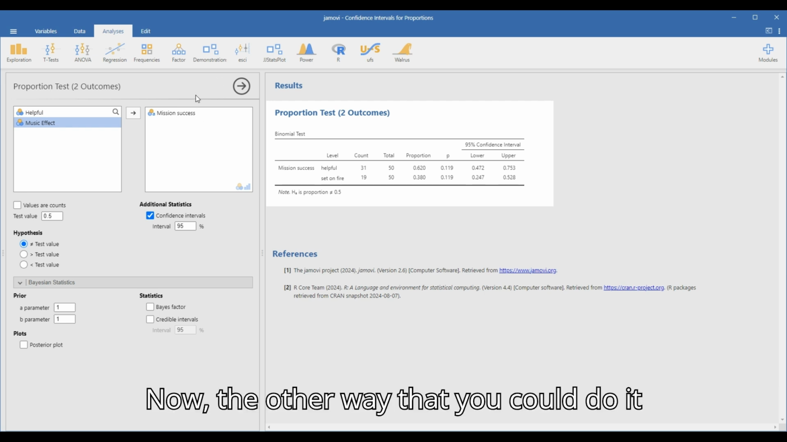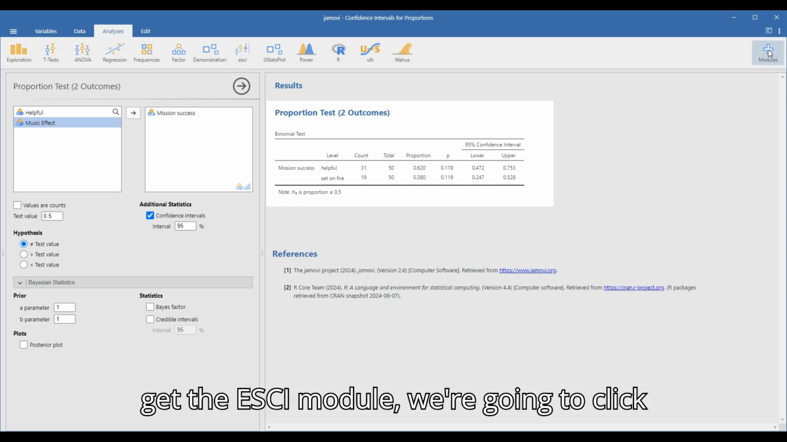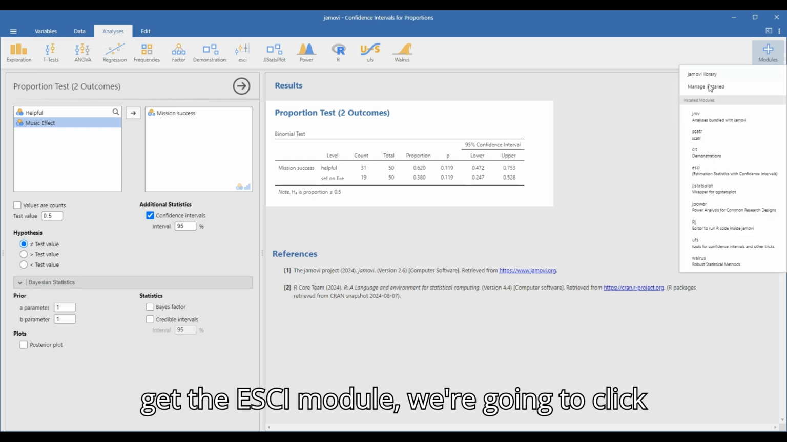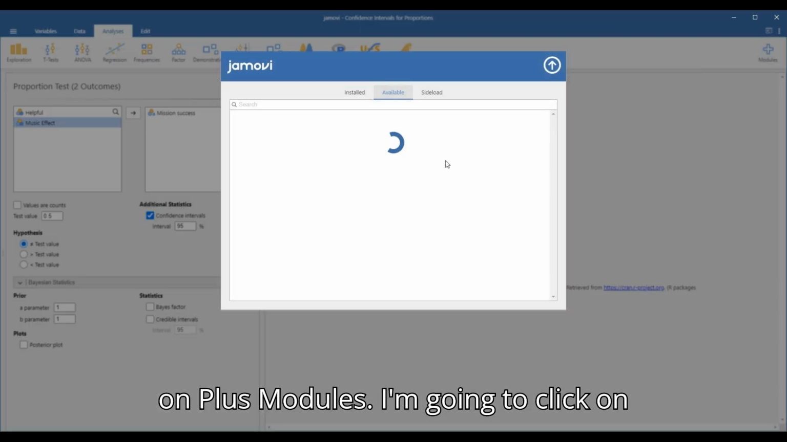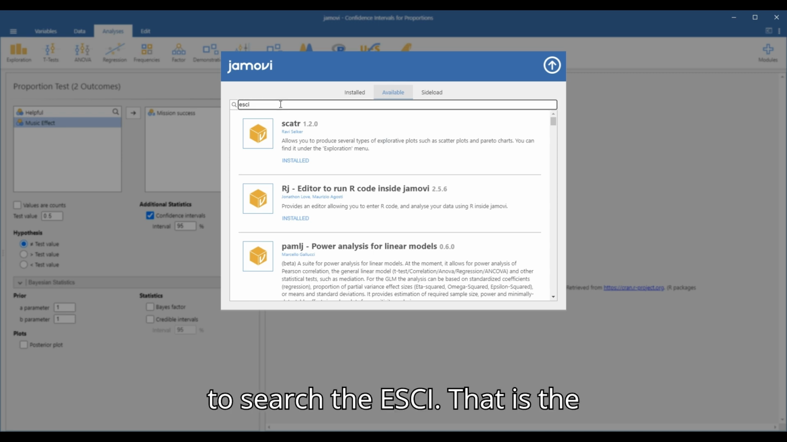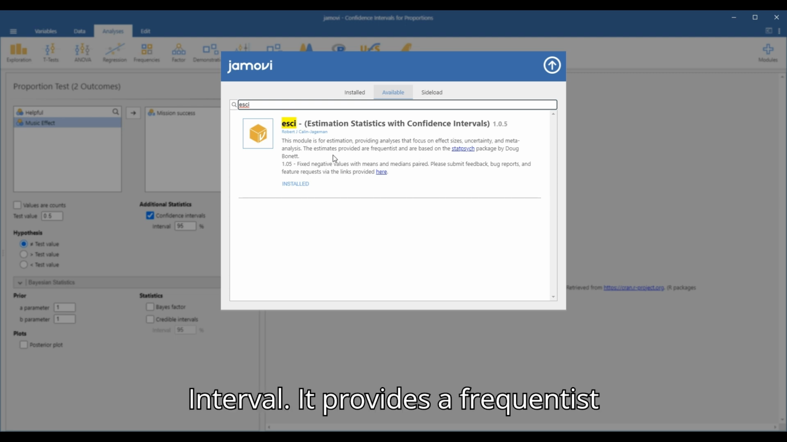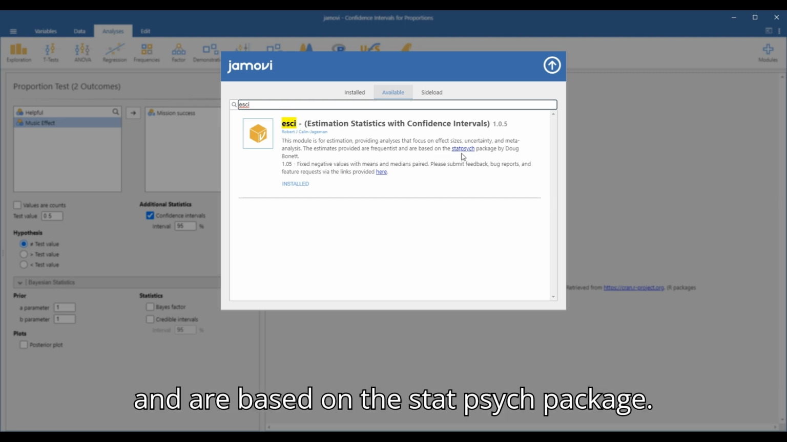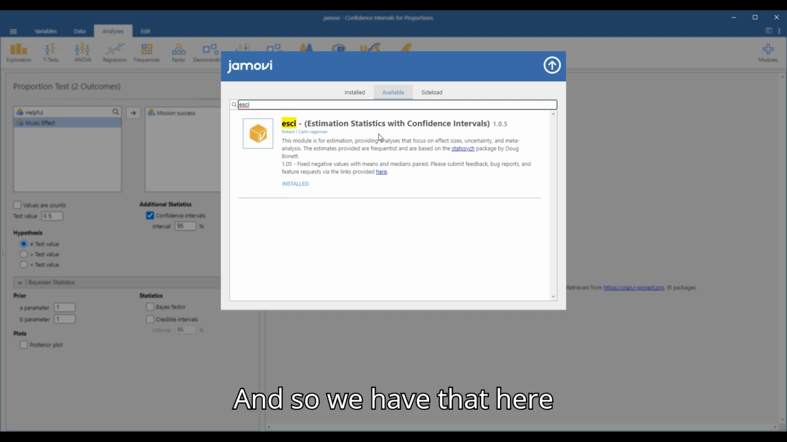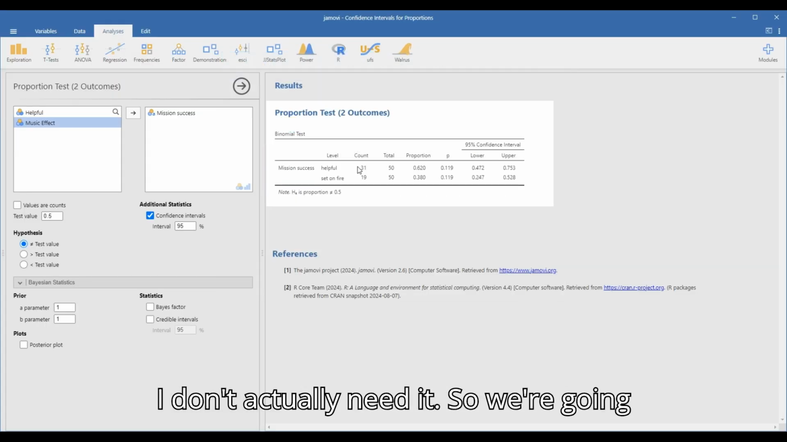All right, now the other way that you could do it is we can do it in our ESCI module. And again, to get the ESCI module, we're going to click on plus modules. I'm going to click on the Jamovi library. I'm literally going to search the ESCI. That is the estimation statistics with confidence interval. It provides a frequentist approach and is based on the StatPsych package. And so we have that here. Right now I've already installed it, so I don't actually need it.